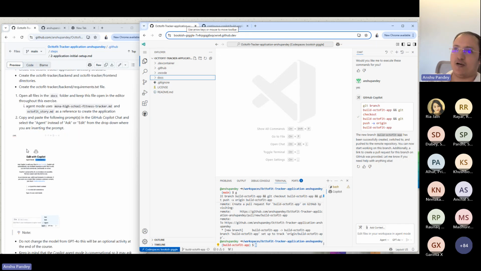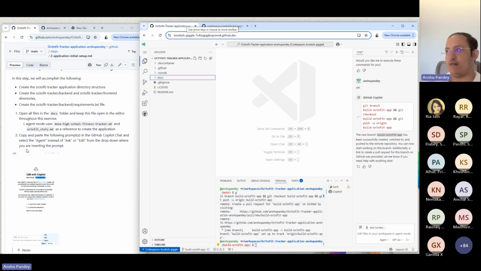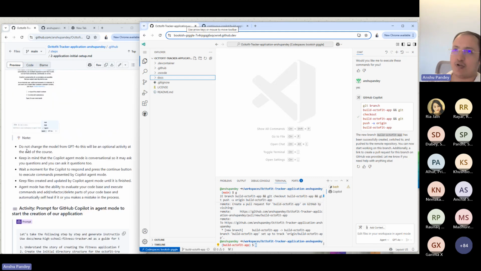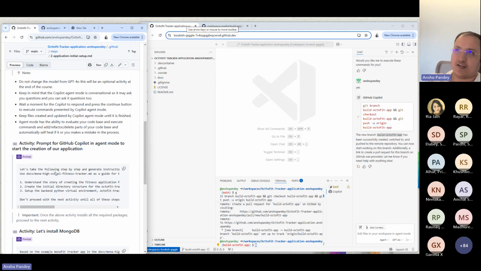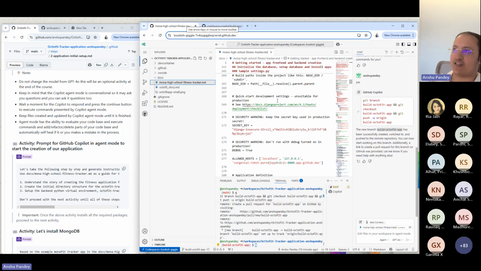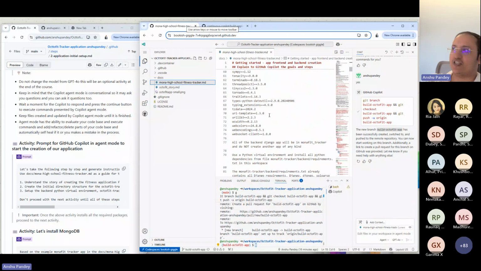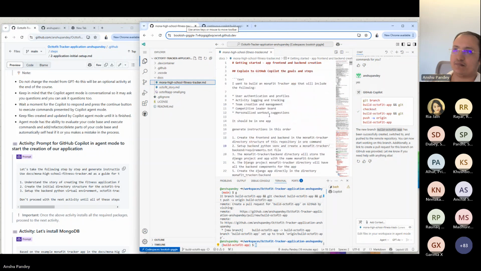Right. So let's go ahead and do now a step wherein we can make sure that agent can understand our requirement and perform all the installations that are required for this. Right. So here we go, the prompt. So now we can ask agent to start the creation of the whole application. So we can say our prompt is, let's take the following step by step, generate instructions in order to execute the command. Use docs mono high school fitness tracker MD, which has all the description for the application, as a guide for project structure and requirements.